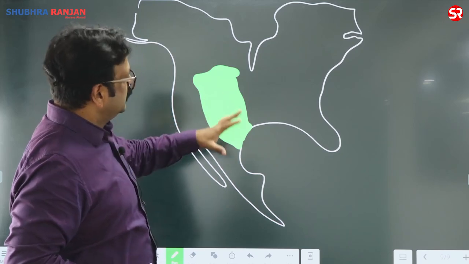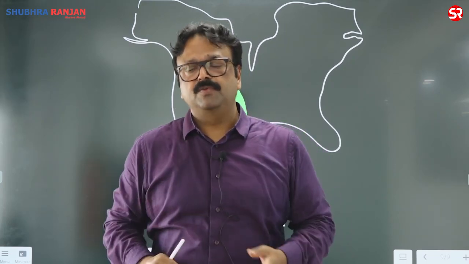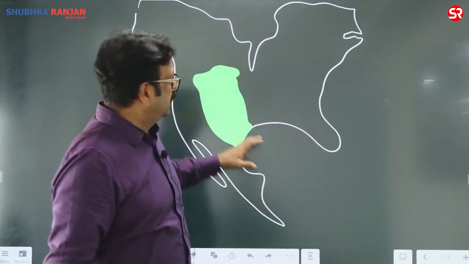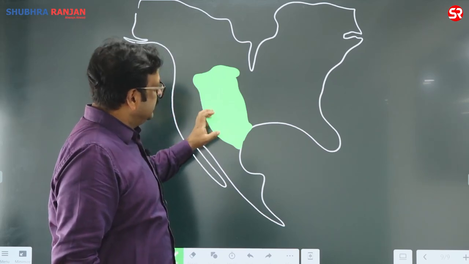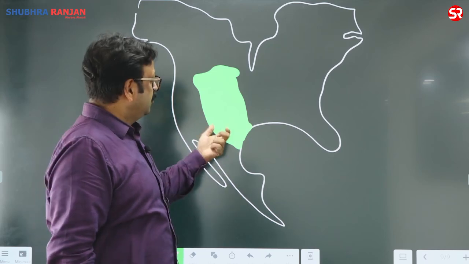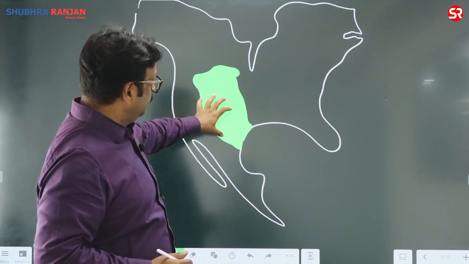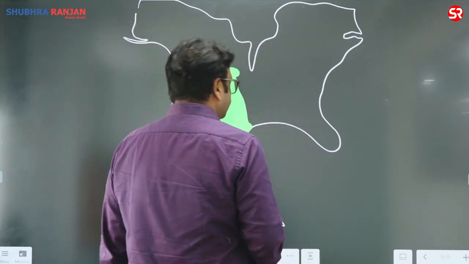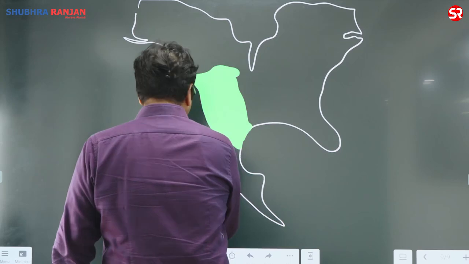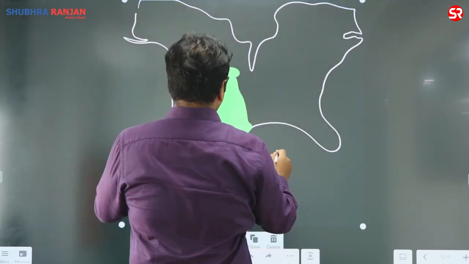If you compare the tornadoes of the world, you will find the frequency as well as the destruction is going to be highest over here. You will find a lot of development of tornadoes here. Why are tornadoes more prevalent over here? Before explaining it, you need to know what exactly tornadoes are. So let me explain the tornado.